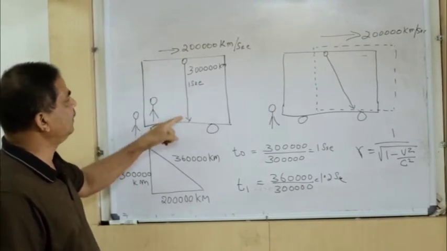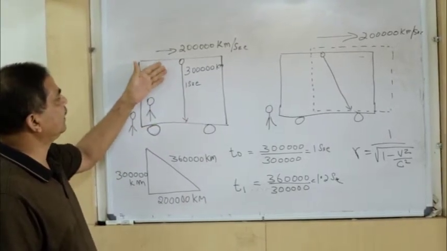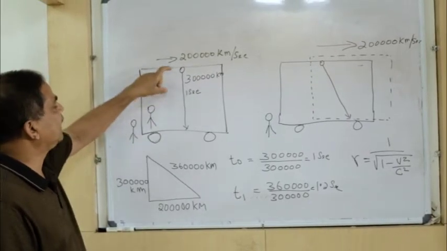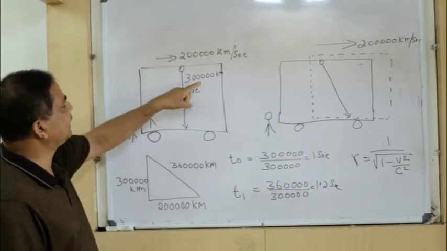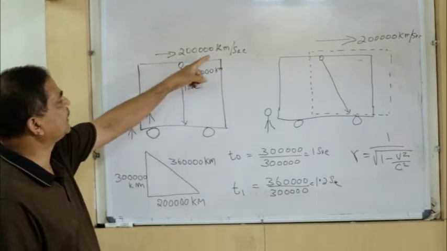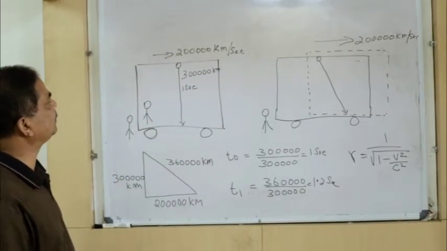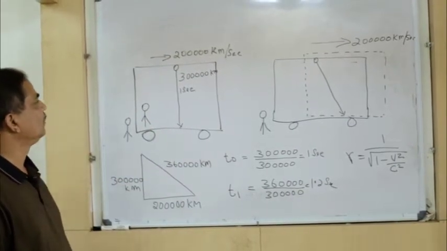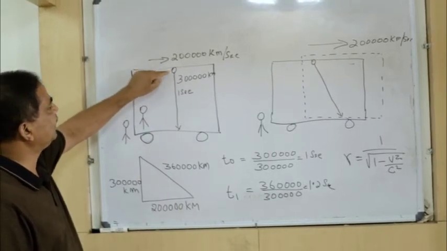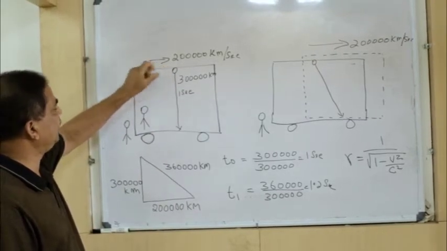Here there is a cabin or a compartment of a train. The height of this compartment is 3 lakh kilometers and the speed of the train is 2 lakh kilometers per second. Here there is a source of light fixed to the ceiling of the cabin.